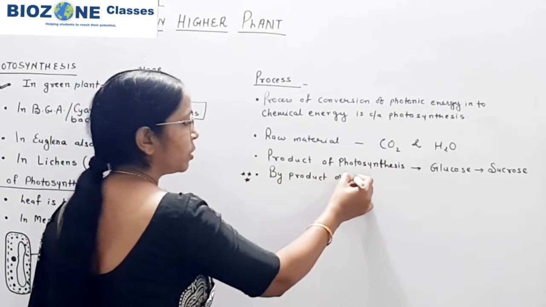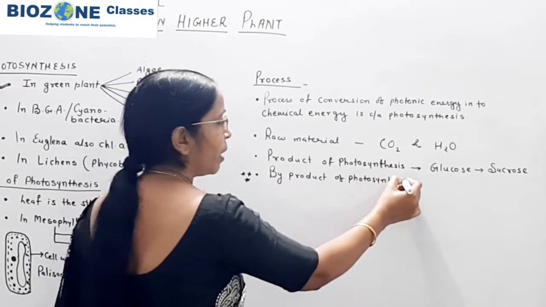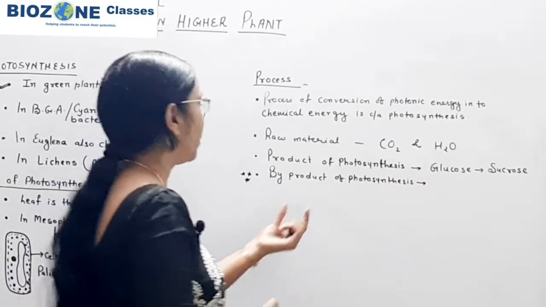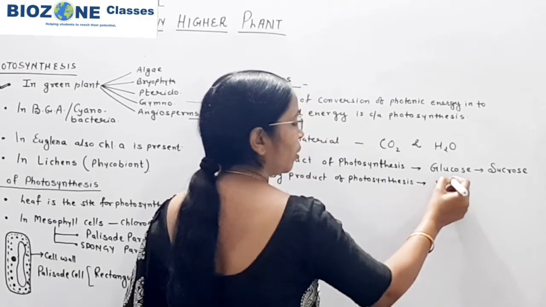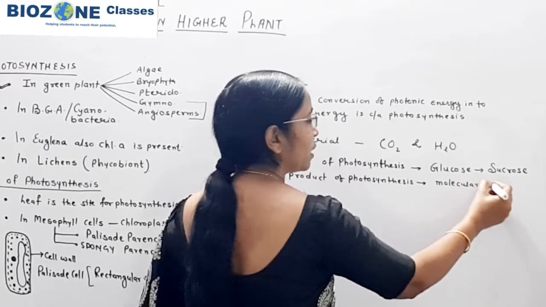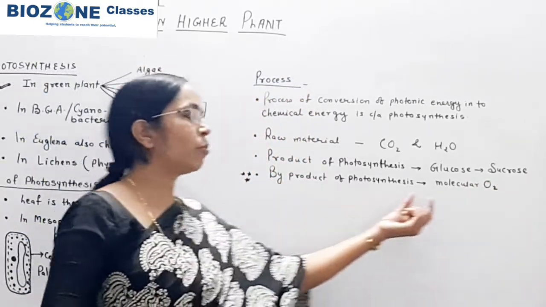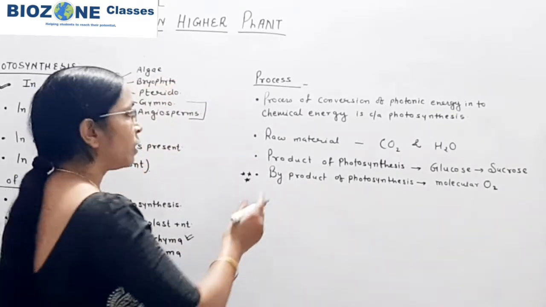Secondly, the byproduct, one of the most important questions for the NEET exam. You remember the byproduct of photosynthesis is molecular oxygen, and this is the byproduct which is essential for the life of all other living beings. Remember this part.